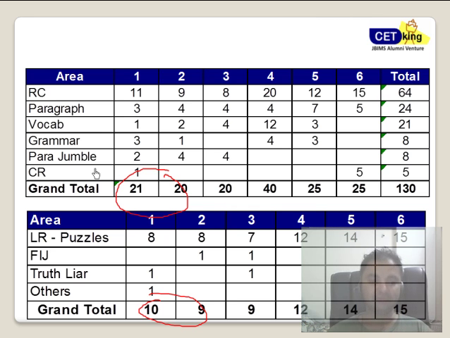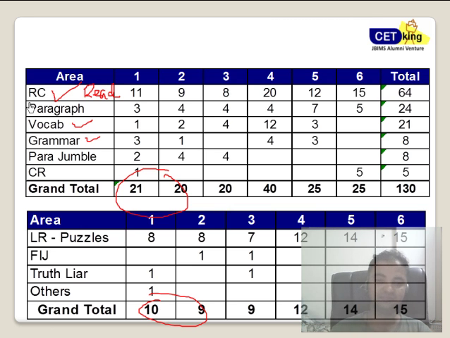Now talking about the LR section, RC is yes based on reading, so you have to work on your reading skills. RC is not based on your vocab. Grammar and vocabulary are a part of your verbal. RC is typically not part of your verbal. The moment you start thinking RC is an independent thing where you have to work on your reading skills and your comprehension skills, trust me, it's more of a logical ability than verbal.